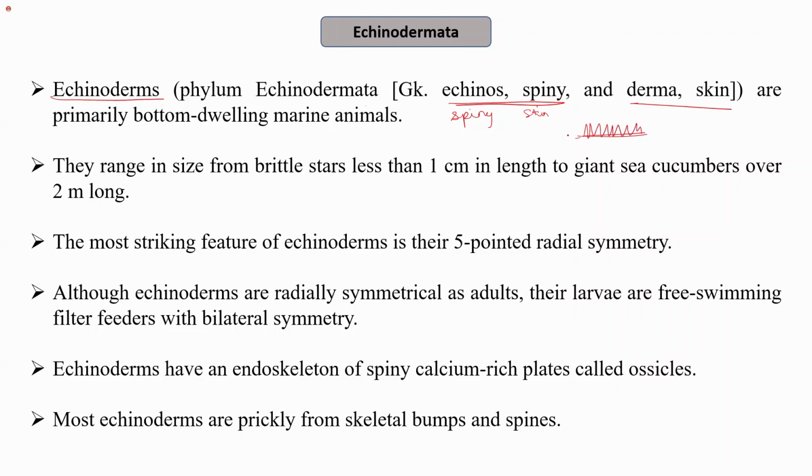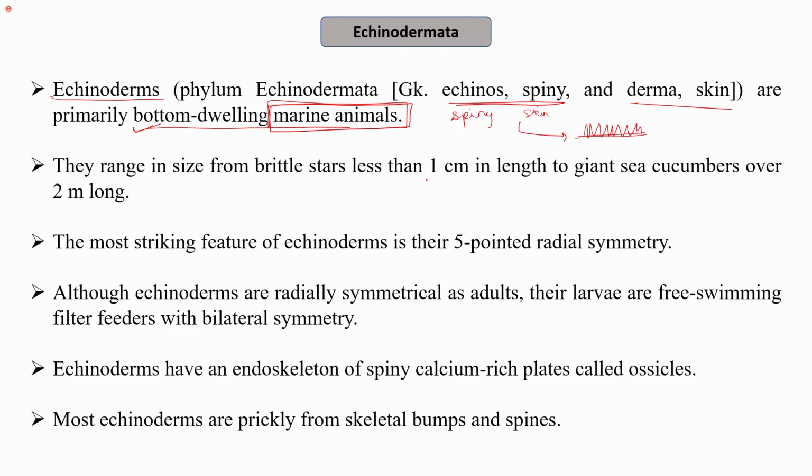So their skin is not smooth, but instead they have spiny skin. They are primarily bottom dwelling marine animals. So all the echinoderms are marine animals, and they dwell at the bottom of the ocean.